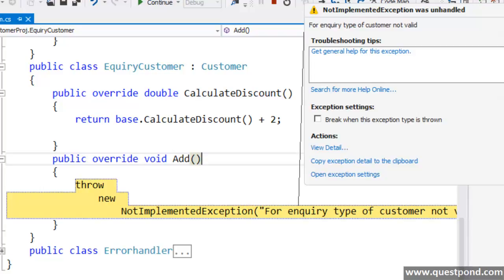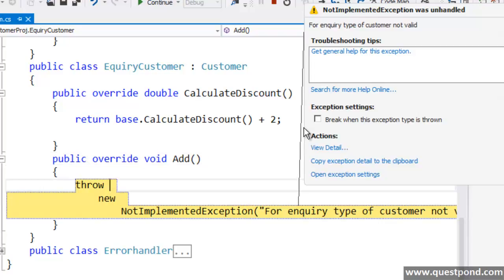It should not inherit from the customer class. This is termed as the Liskov substitution principle. The Liskov substitution principle says that your parent objects should be able to replace the child objects easily with polymorphism. You can see over here that where my customer object pointed to the gold customer, no problem. Pointed to the silver customer, no problem. But the time it pointed to the inquiry customer, it had a different behavior. So this inquiry customer is a different thing altogether, right? The name substitution says that the parent object should be able to substitute the child objects easily, which is not happening in this case.